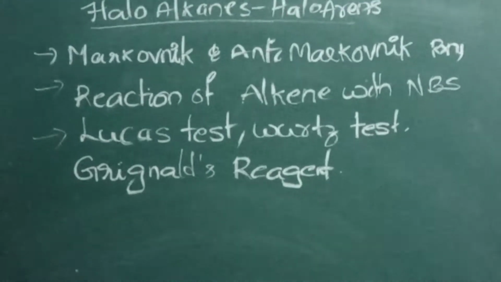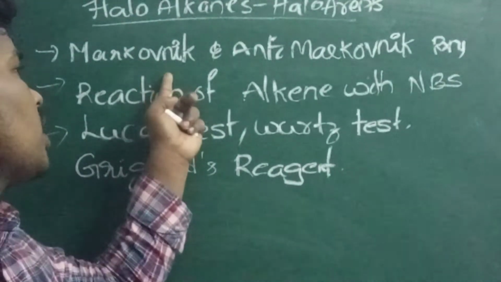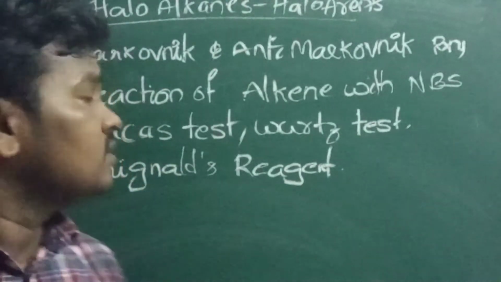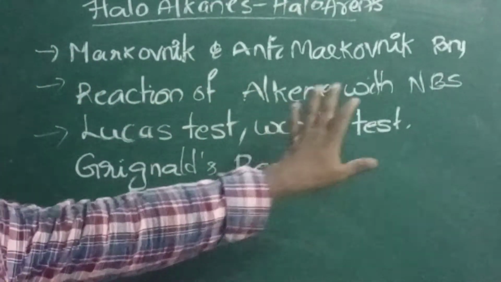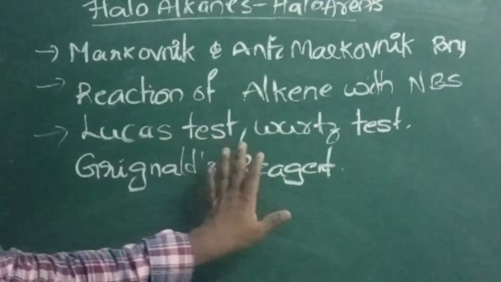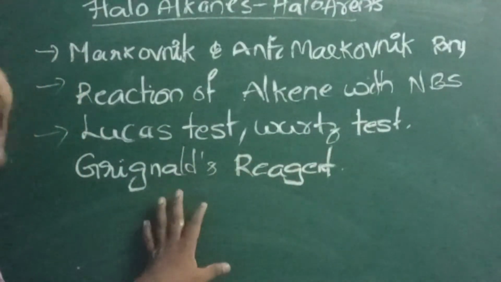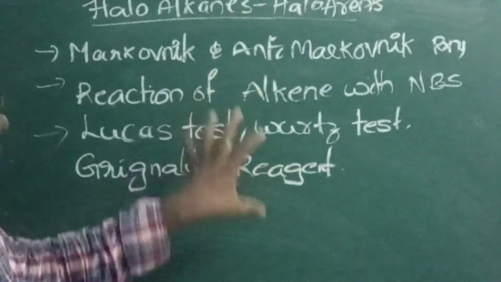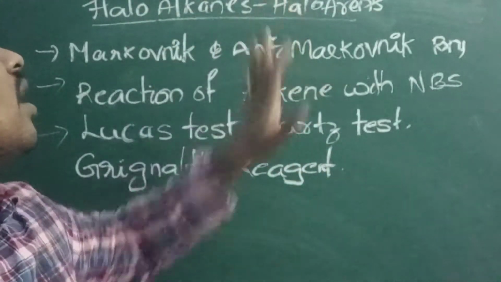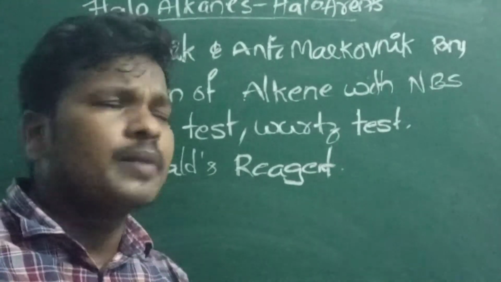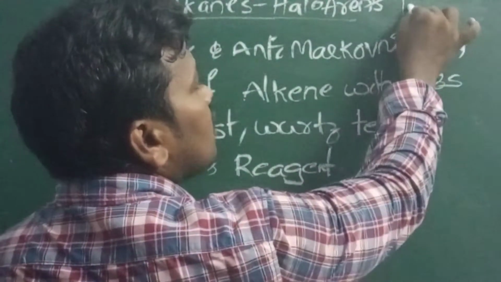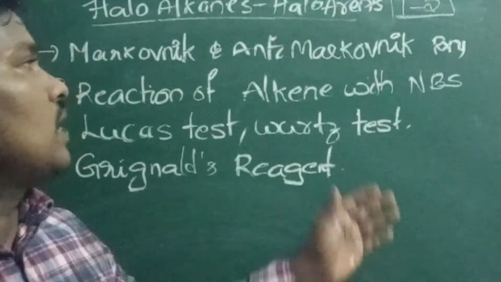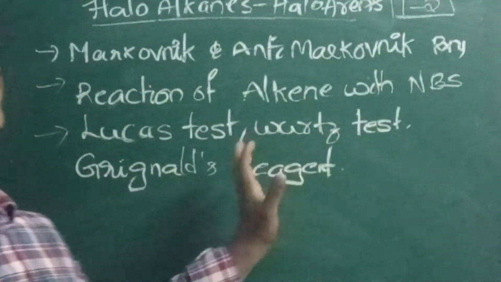When it comes to the third chapter, haloalkanes and haloarenes, you have to concentrate on these topics. You have to practice Markovnikov and anti-Markovnikov reactions, reactions of alkenes with NBS, Lucas test, Wurtz test and Grignard reagent. We have to focus more on these in haloalkanes and haloarenes. They will ask 1 or 2 questions from this chapter.